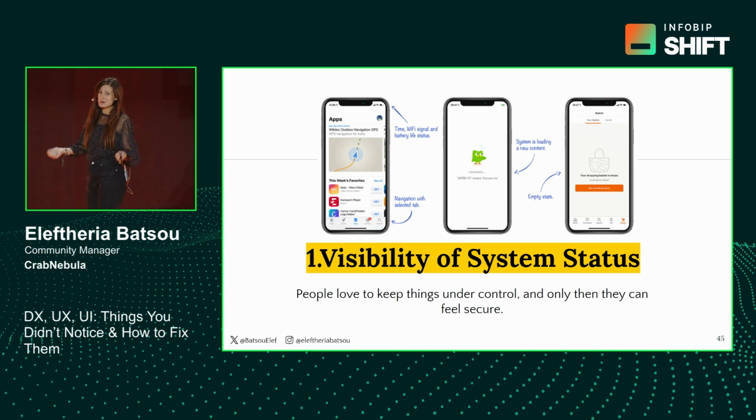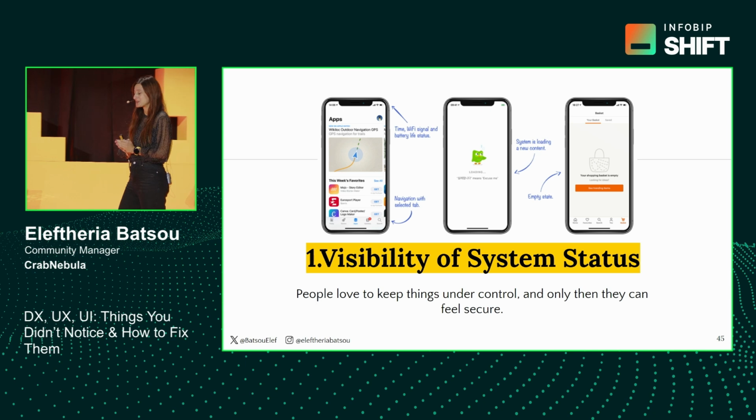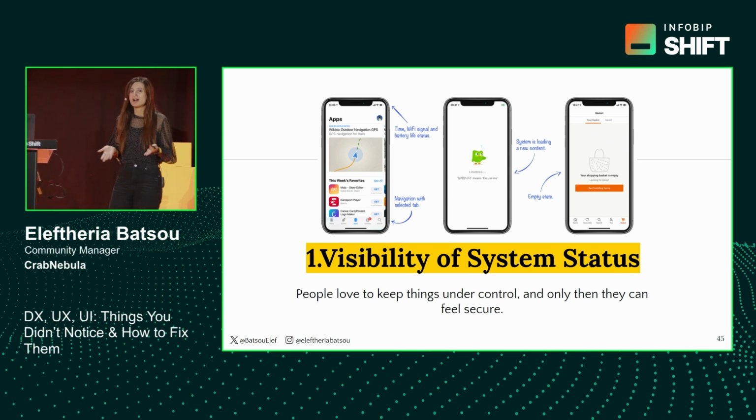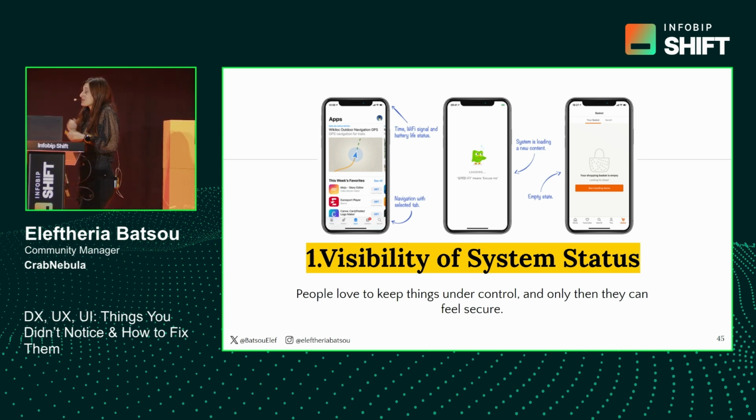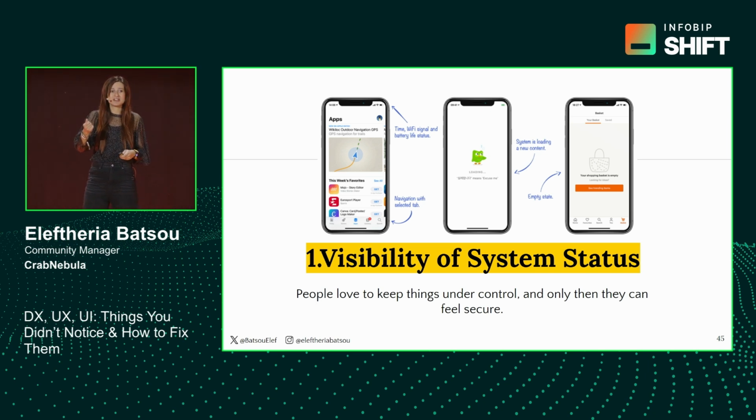OK, let's start with the rules. First rule is visibility of system status. People love to have things under control, which is cool. Like, imagine taking out your phone and you didn't have a photo, you didn't have the time, you didn't have notifications, you didn't have, I don't know, other kinds of things. You would feel kind of naked, right? We are used to seeing those things. Now take that to your product as well.